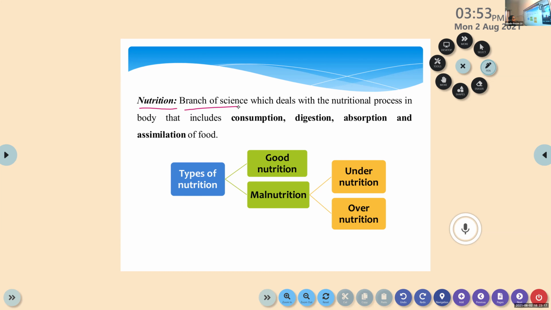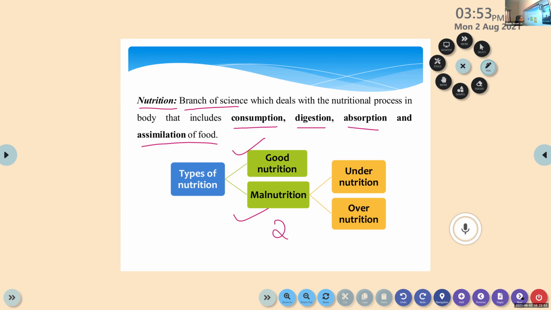In this science, we learn about all the factors of food: how digestion, absorption and assimilation of food happen. That is the definition of nutrition. On the basis of this, we classify nutrition into two: good nutrition and malnutrition.